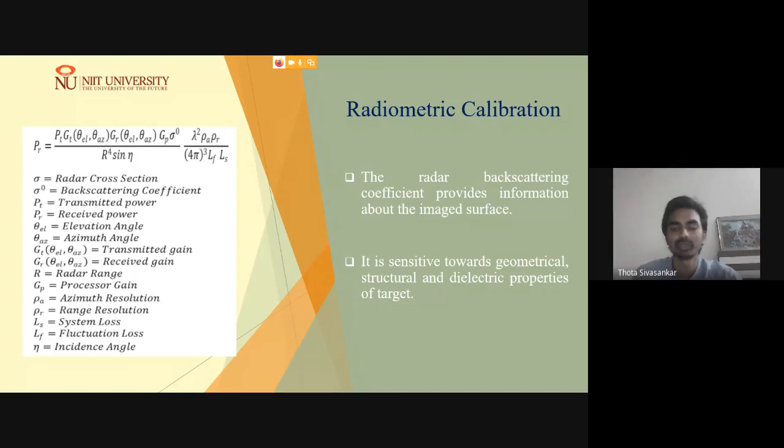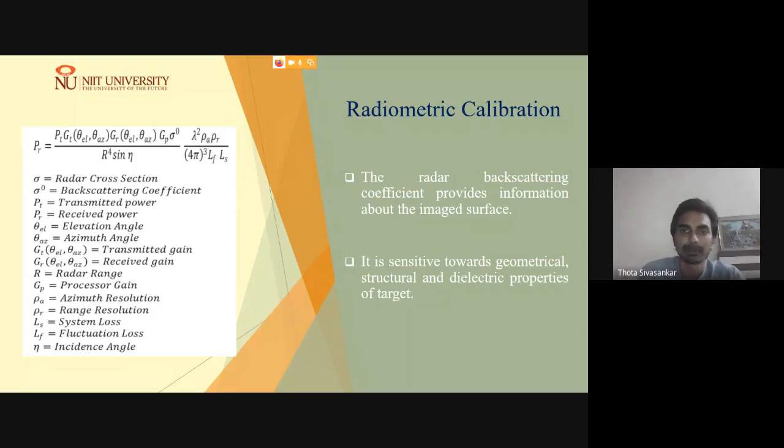You won't be in a position to relate the digital number with any target parameters. To relate it with the target parameters, you need to calibrate the data first. That is the primary focus of radiometric calibration, where we usually try to generate the backscattering coefficients.